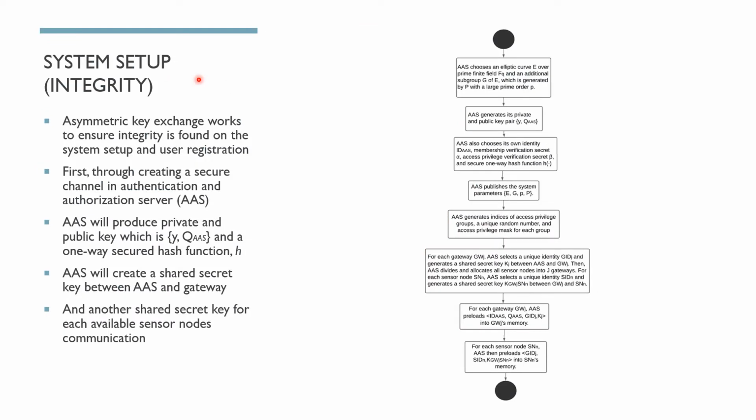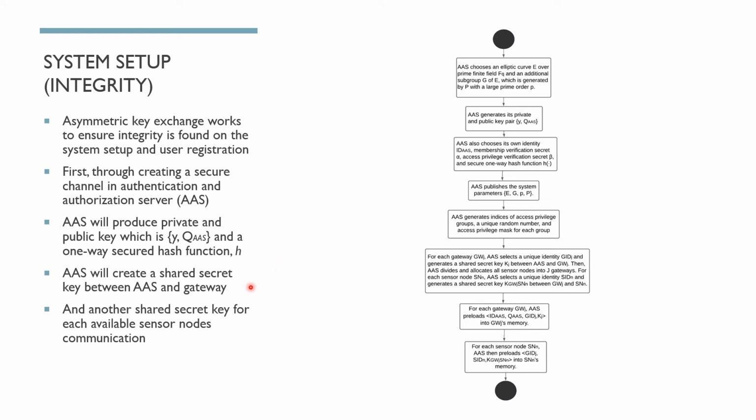System setup integrity. The asymmetric keys exchange works to ensure integrity, which is found in the system setup and user registrations. First, through creating a secure channel in the Authentications and Authorization Server (AAS), AAS will produce a private and public key and a one-way secure hash function to secure all the messages sent from the user or mobile device user.